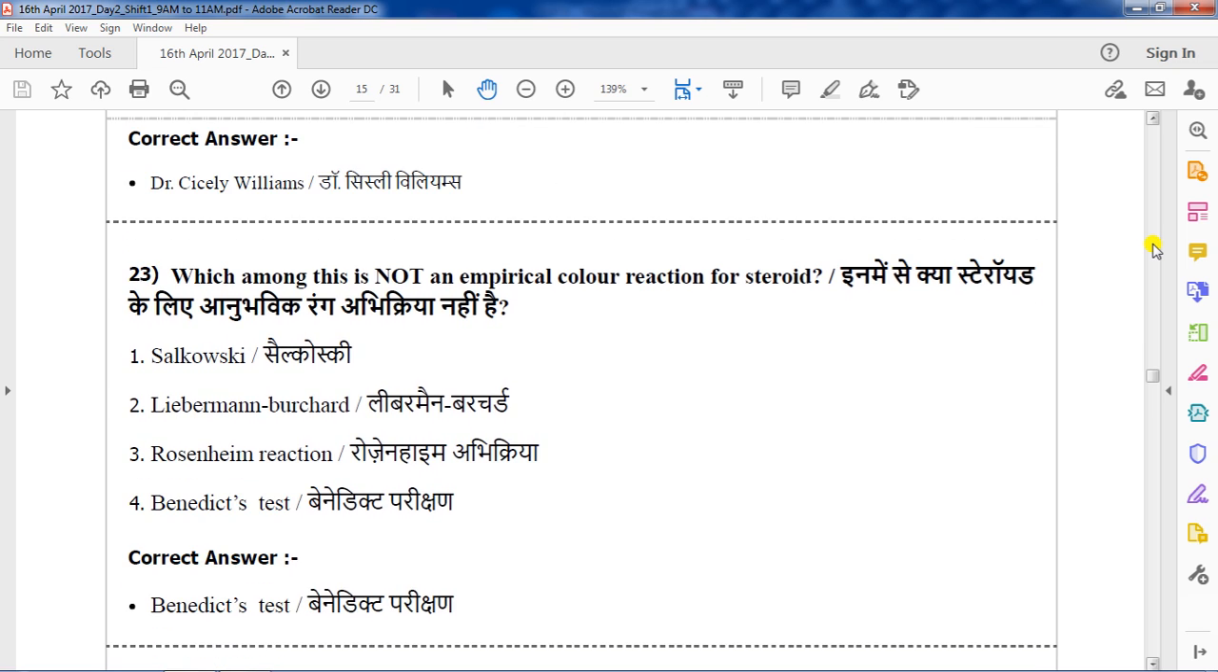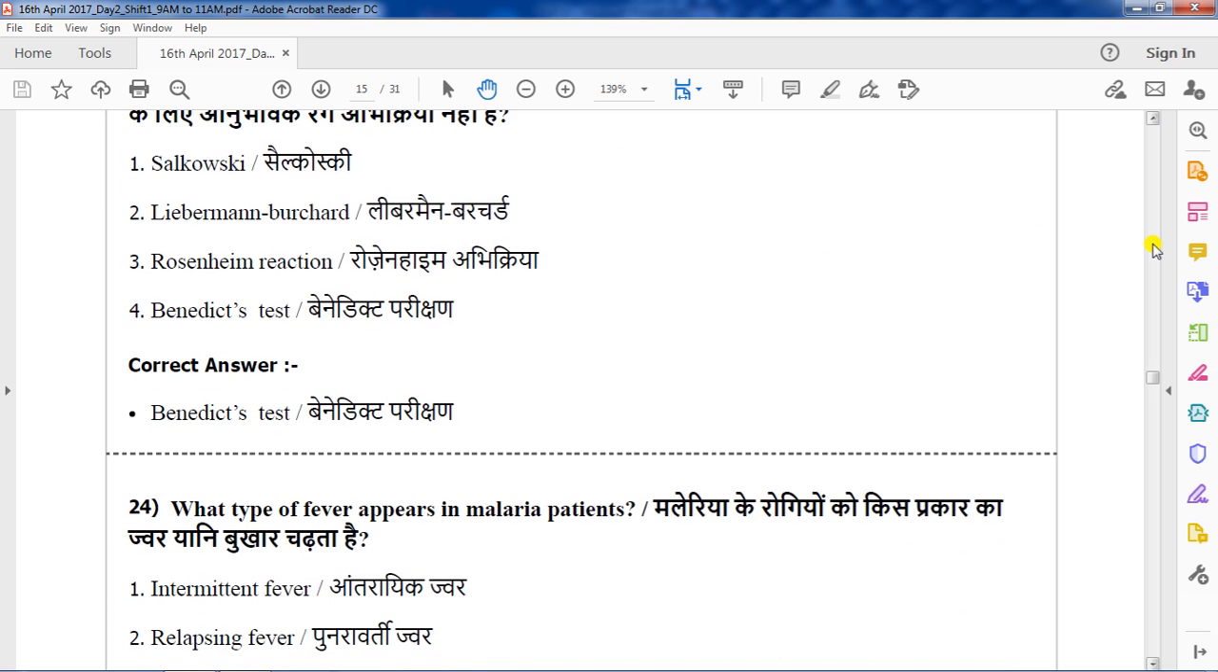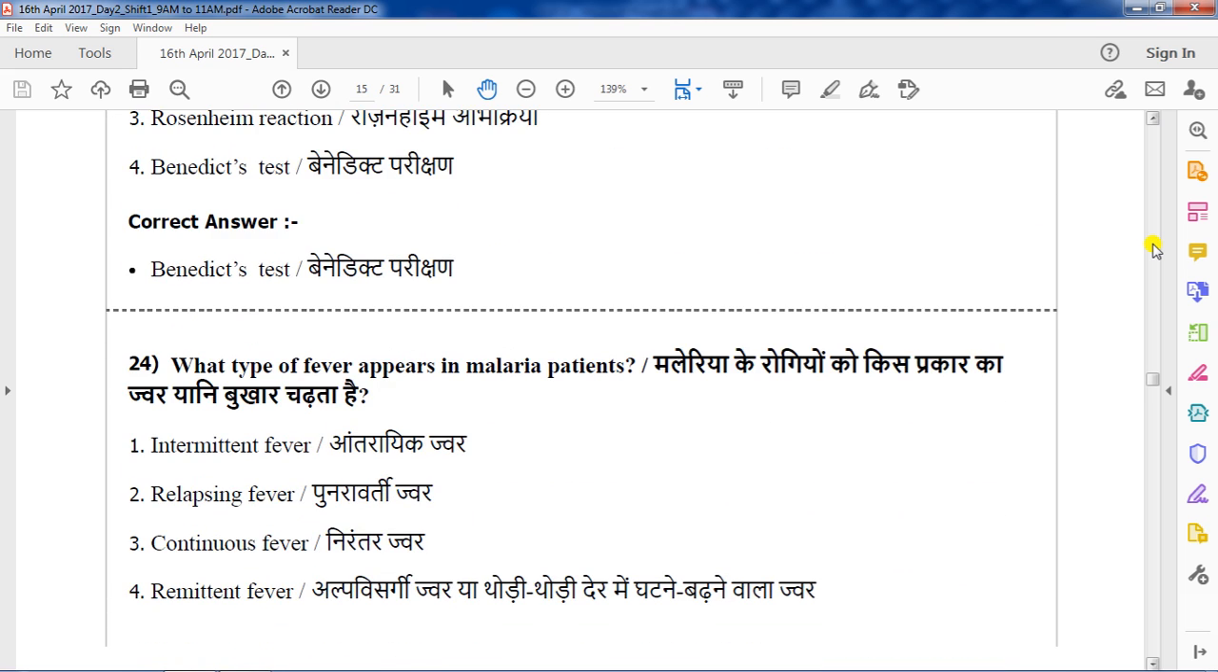Which of the following is not an empirical color reaction of steroids? Benedict's test is the correct answer. Benedict's test is actually used for the identification of reducing sugars, that is carbohydrates, reducing sugars. Now, we will move to the next question, question number 24.